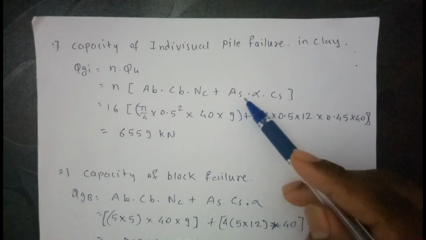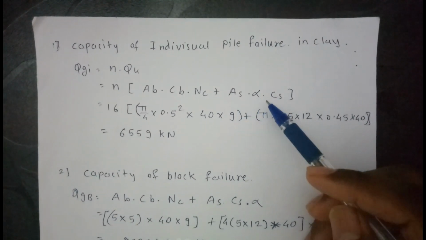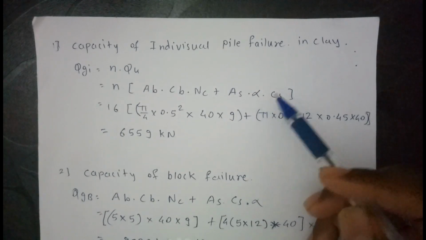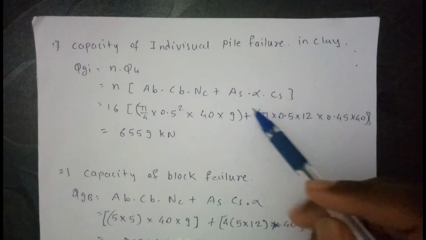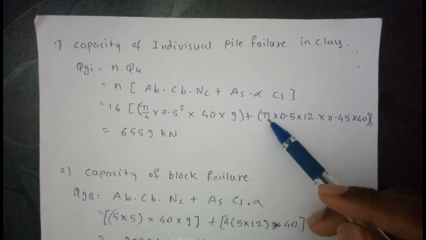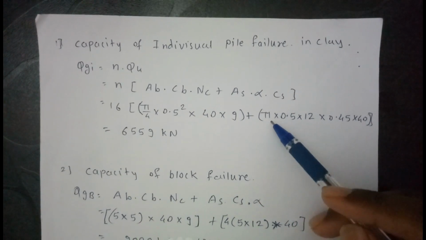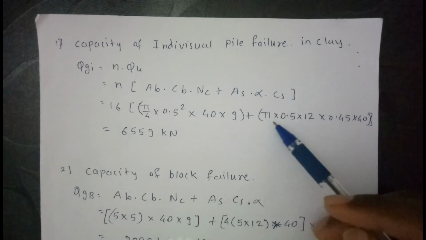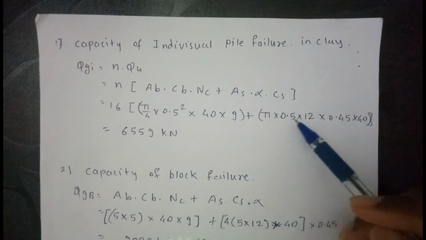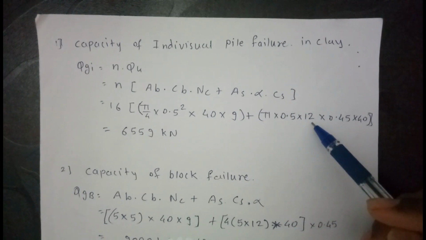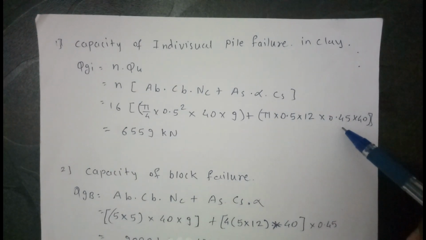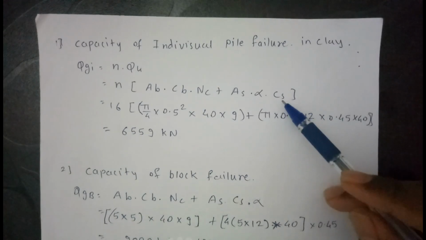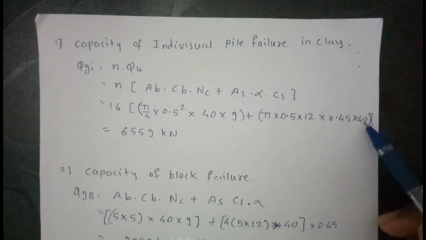Skin friction is area of skin into alpha, that is adhesion, and cohesion at skin. And this is the skin, that means circumferential area, that is pi d L. Pi d, d is diameter 0.5, L is the length of the pile, that is 12 meter, and alpha is 0.45, that is adhesion, and cohesion of skin is again 40.